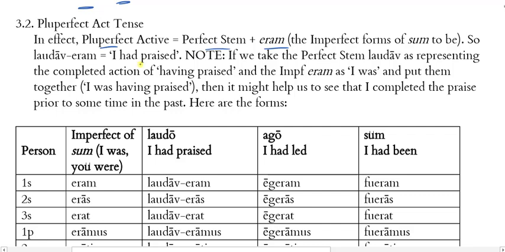Now, if we take the perfect stem laudav as representing the completed action of having praised, and we take the imperfect eram as I was and put them together, it would be sort of weird, but it would be like saying I was having praised. What does that do? It situates something in the past and then having completed the praising before that time in the past. So I was having praised would then mean I had praised. All right, so this is completed praise prior to some time in the past.